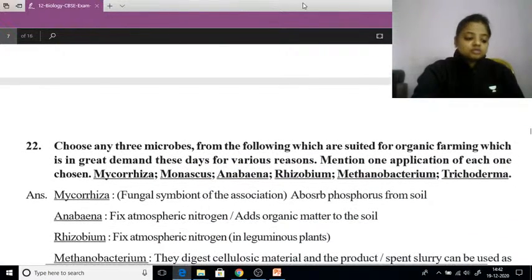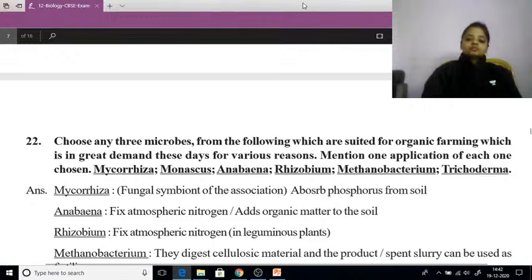Now comes question number 22. Choose any 3 microbes from the following which are suited for organic farming, which is of great demand these days for various reasons. Mention one application of each one chosen. Okay, so the organisms are mycorrhiza, monascus, anabaena, rhizobium, methanobacterium, and trichoderma.